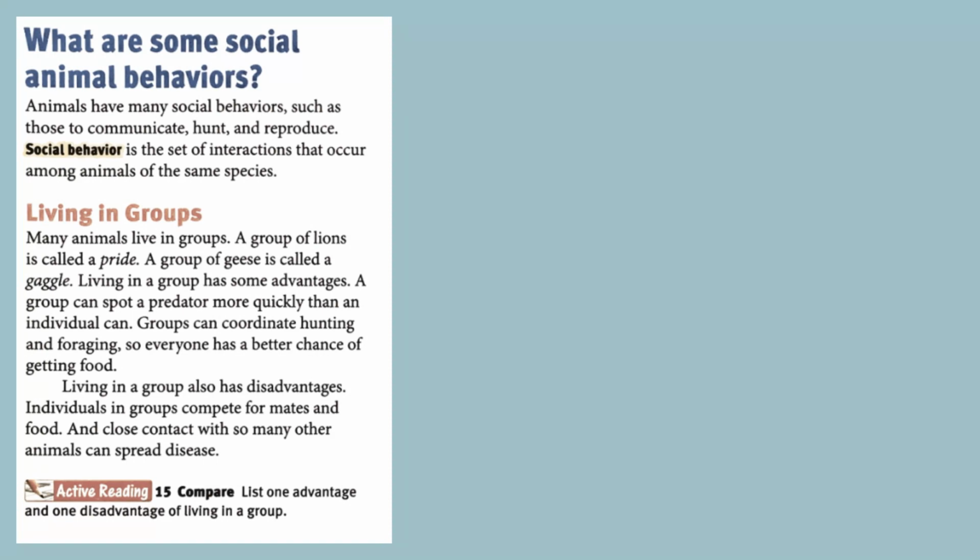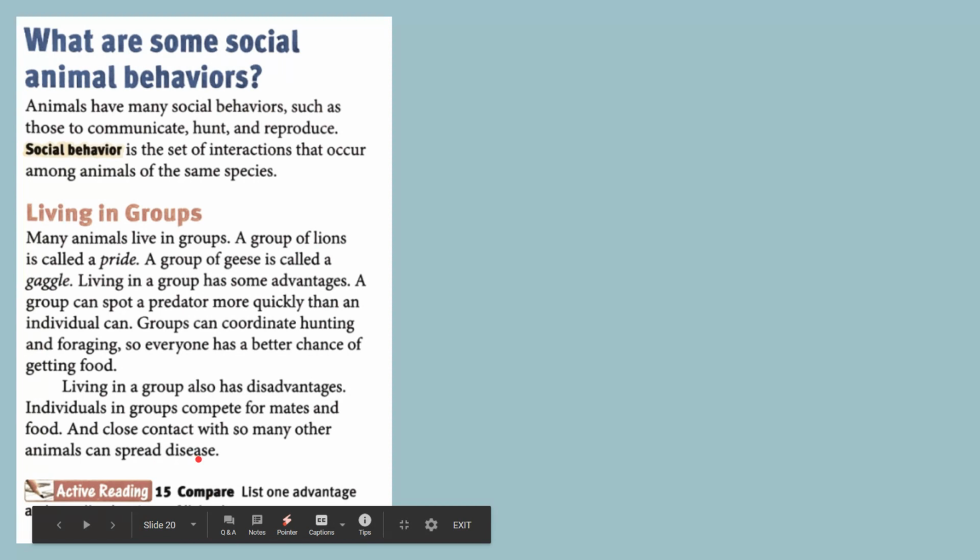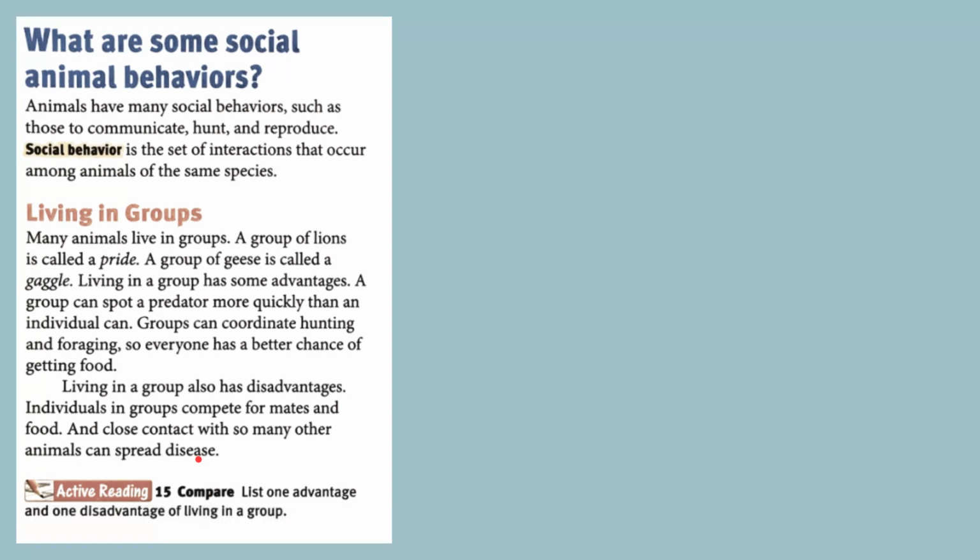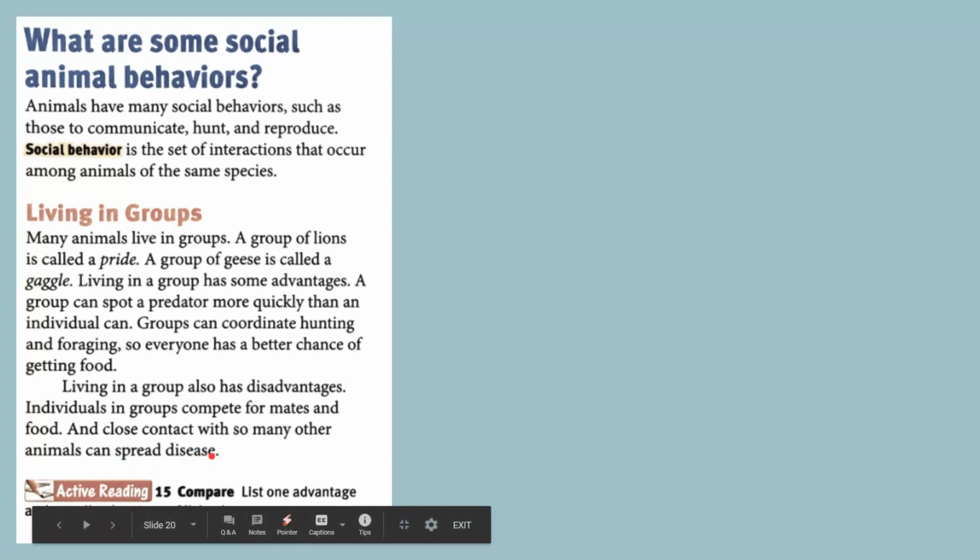Now there are some disadvantages to social behavior as well, and that is that when all the creatures live together, they can also spread disease. For example, we talked about the coronavirus, and people talk about social distancing. So when a lot of creatures live together, if one creature catches a virus or a bacterial disease, it could easily spread to the others as well.